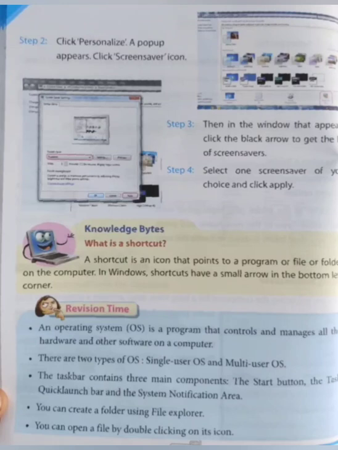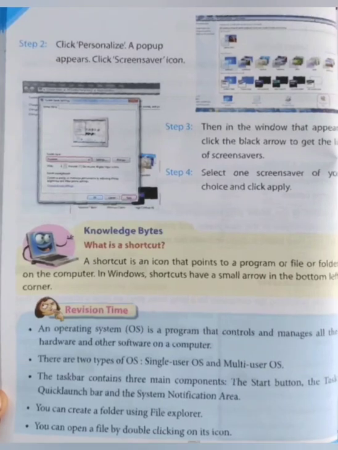Now step 3. When you click on the screensaver icon, a dialog box will appear in front of you. In that box you have to click on the black arrow to get a list of screensavers. As in the figure you can see, under screensaver there is a drop down menu, so you have to click on the black arrow to get a drop down menu of the screensavers. Now step 4, you have to select one of the screensavers of your choice and then click apply to get the screensaver applied.